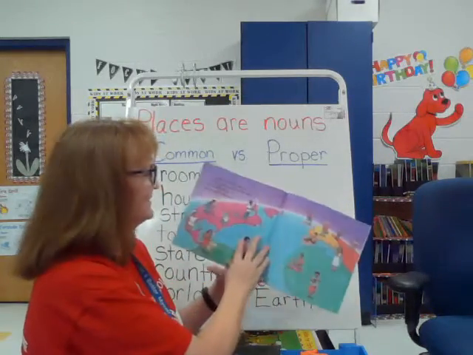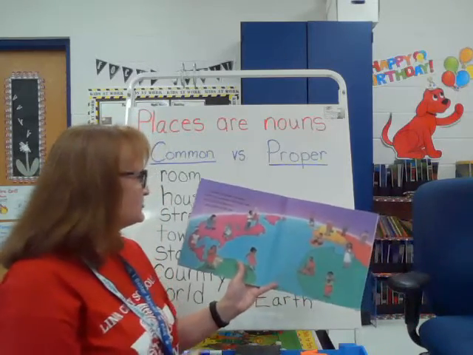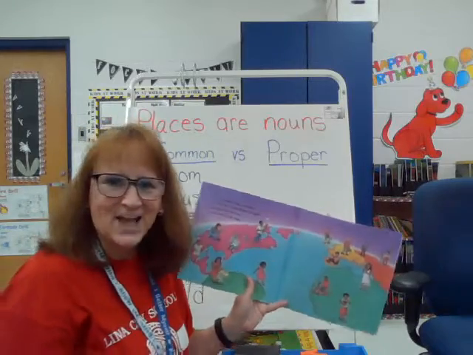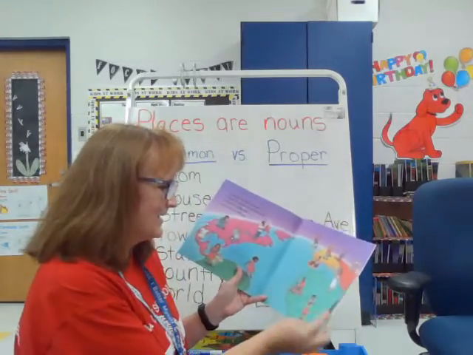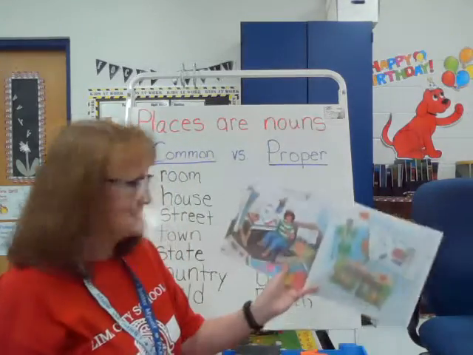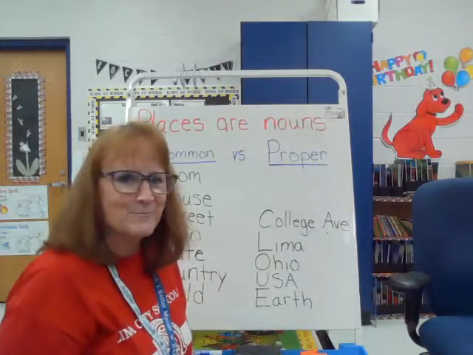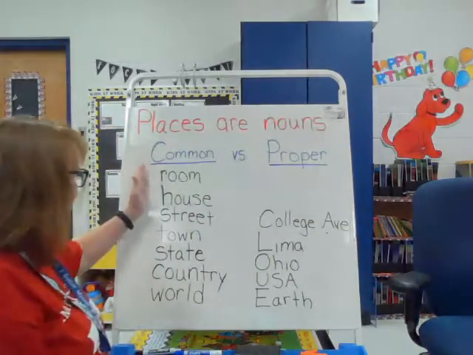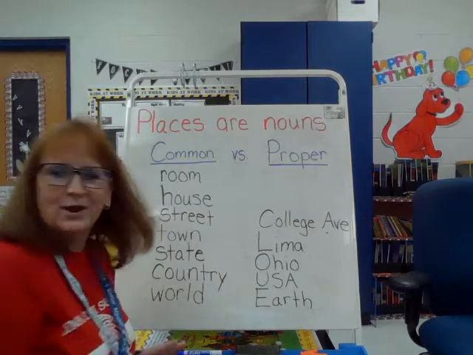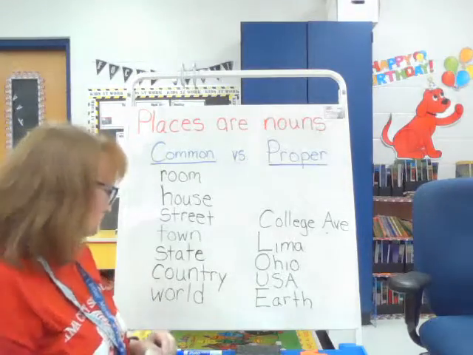Just think. In rooms, in houses, on streets, in towns, in countries all over the world, everyone has their own special place on the map. And all of those special places are nouns, right? Just like me on the map. So room, house, street, town, state, country, world, those are all places that you can go to.